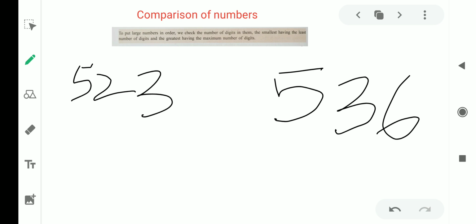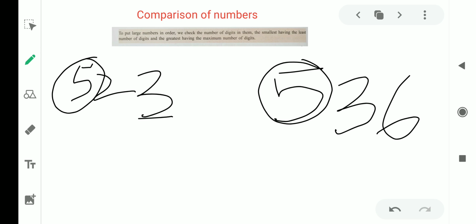So how do we compare? First of all we go to the leftmost digit, and before doing this we can also count the number of digits in each number. Here there are 1, 2 and 3, three digits, and also 1, 2 and 3. So the first thing is to check the number of digits.